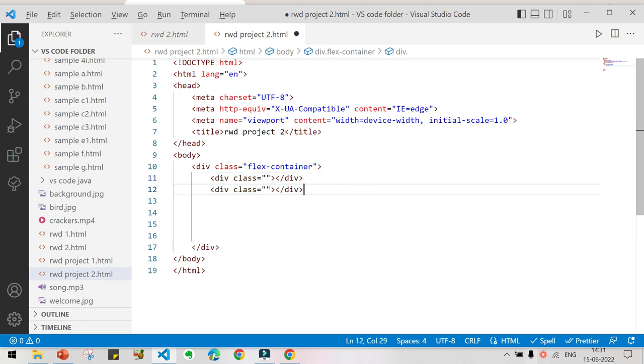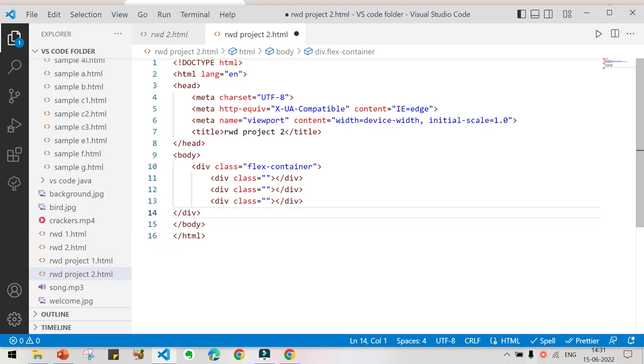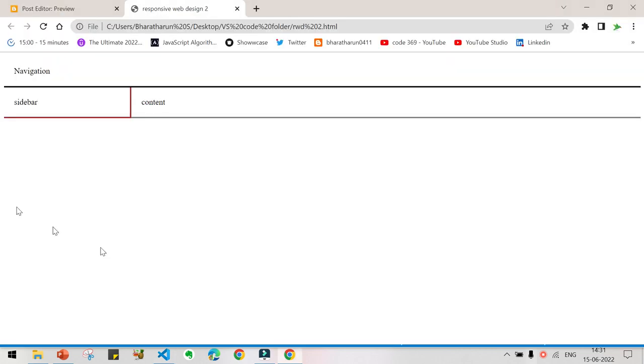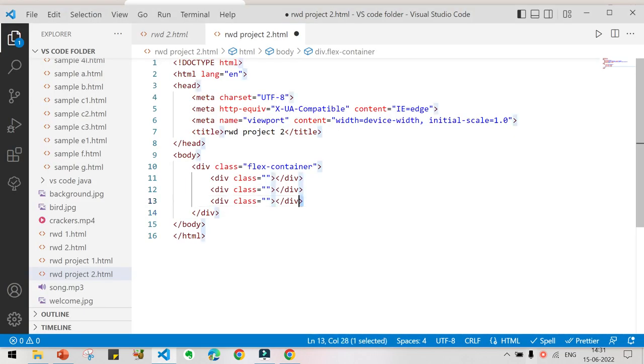So press Alt Shift down arrow. Now we have 3 Flex items. Why do we have 3 Flex items? Because here you can see this navigation is a Flex item, this sidebar is a Flex item, and this content is a Flex item. So all these 3 things are Flex items, and we have created 3 Flex items here.